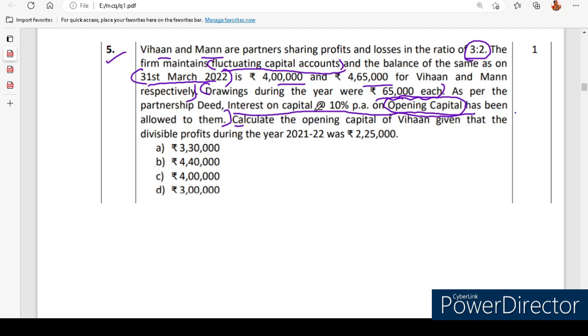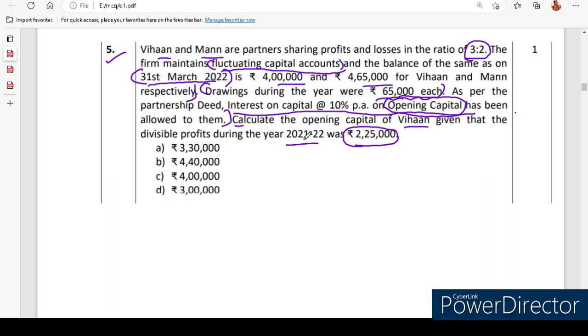The interest on capital at 10% is provided on their opening capital. Calculate the opening capital of Vihan, given that the divisible profit during the year 2021-22 is 2,25,000.